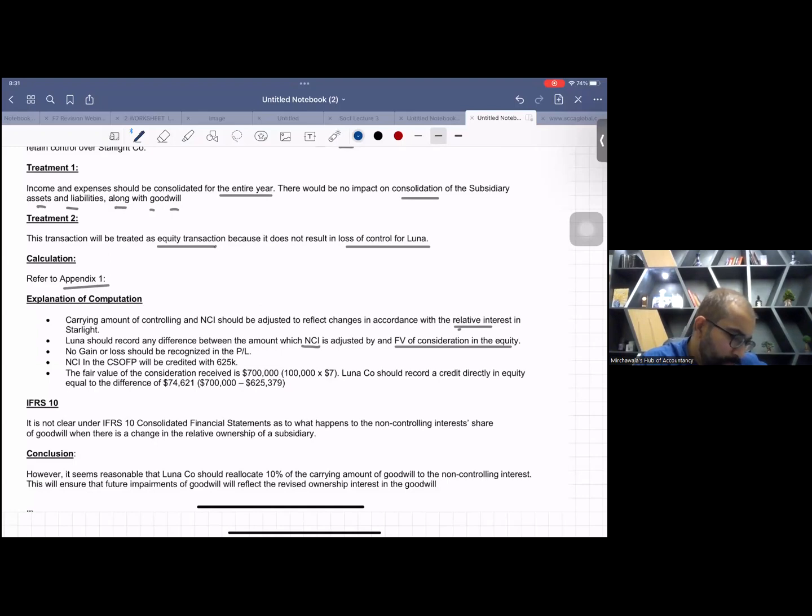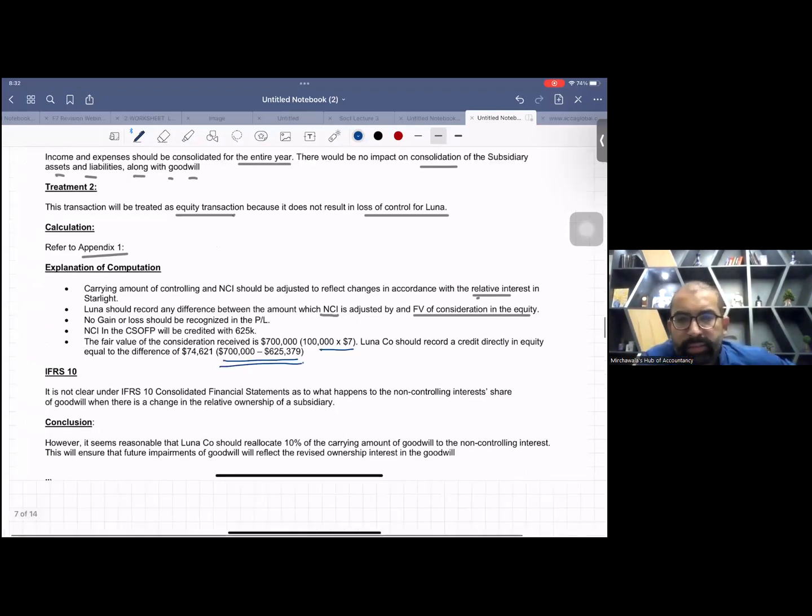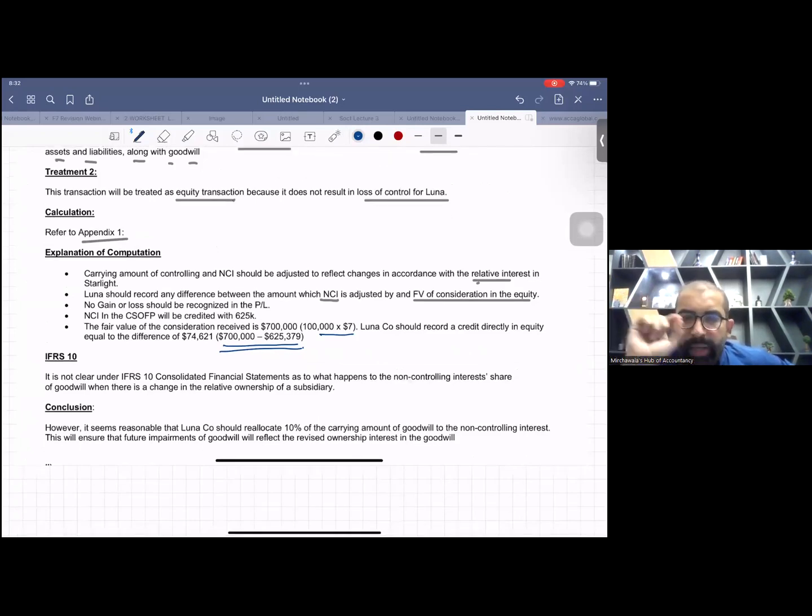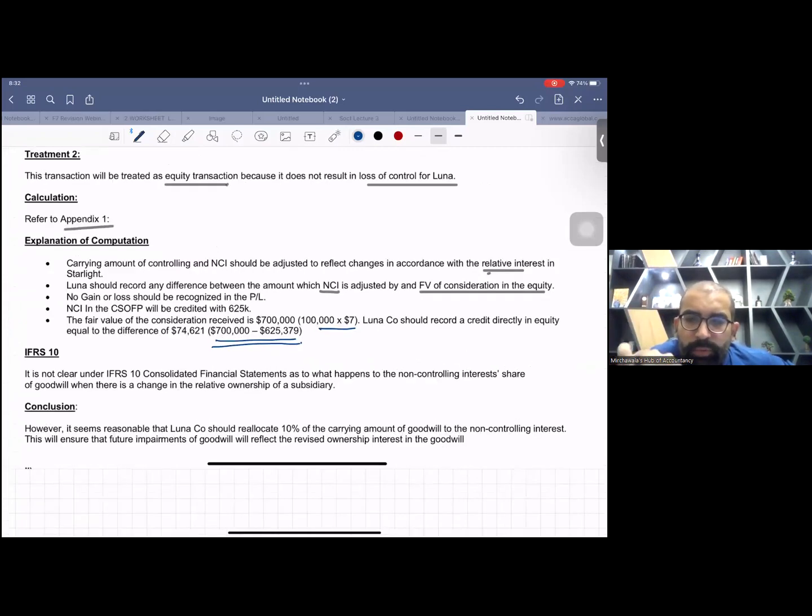Okay. Now, one more thing you can write as extra points. See, it is not clear under IFRS 10 consolidated financial statements what happens to the non-controlling interest share of goodwill when there is a change in the relative ownership of a subsidiary. IFRS 10 is silent regarding this issue: do we have to change the fair value of NCI or not?